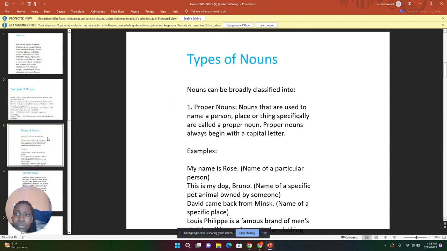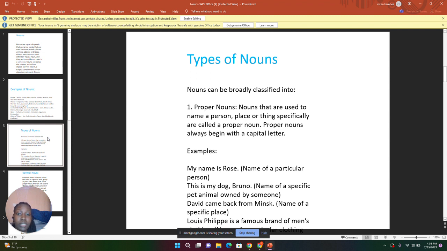The next one, we're going to look at the types of nouns. Nouns can be broadly classified, and the first type of noun is proper noun. And when we say proper noun, these are the nouns that are used to name a person, place, or thing specifically. Proper nouns always begin with a capital letter. We are told that proper nouns begin with a capital letter.